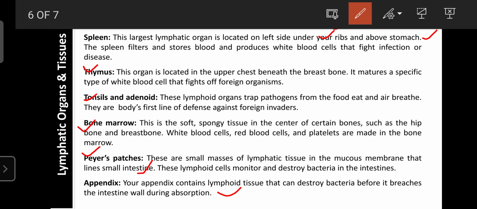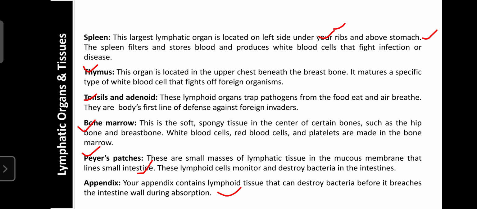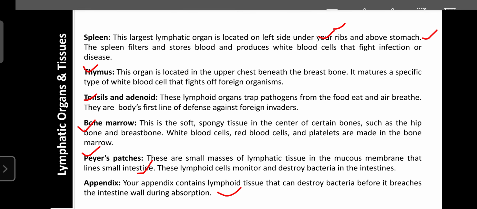So these are the various important lymphatic organs and tissues: spleen, thymus, tonsils, bone marrow, Peyer's patches and appendix. All of them are involved in regulating the immune system due to the presence of B lymphocytes and T lymphocytes.